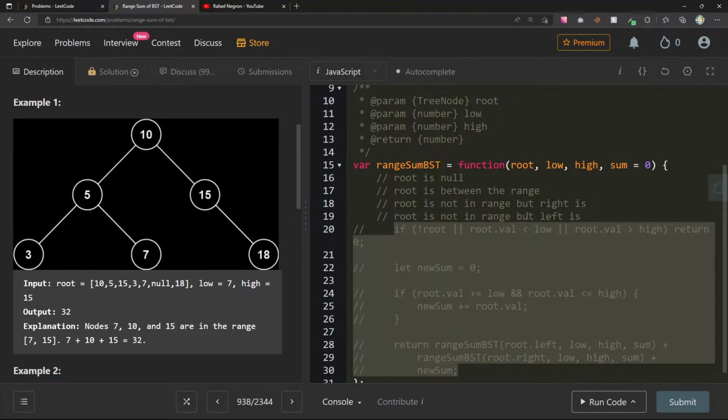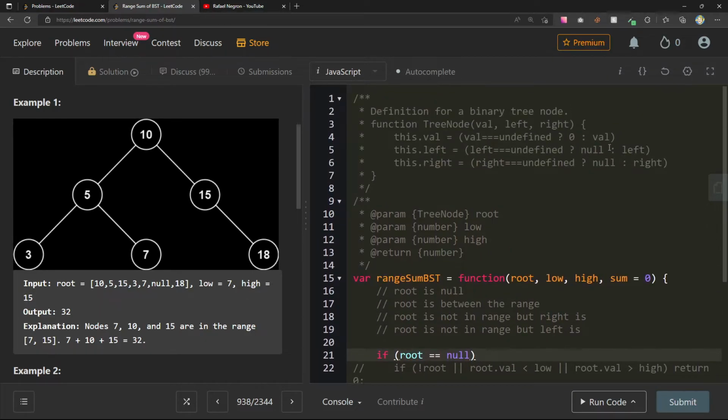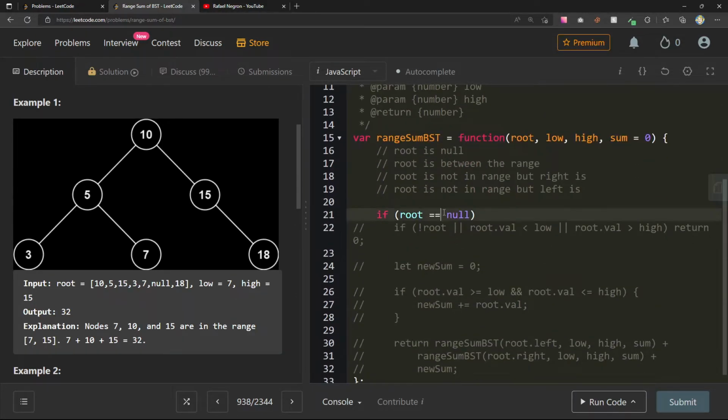I'm going to comment this out and be a little more explicit here. If root equals null, and I'm specifically doing a loose equality check here because this will catch null and undefined. Although if that's undefined, it'll be null, so maybe we can just say strictly null.